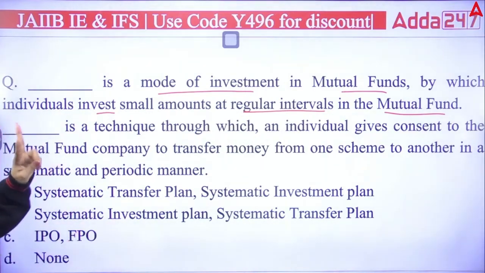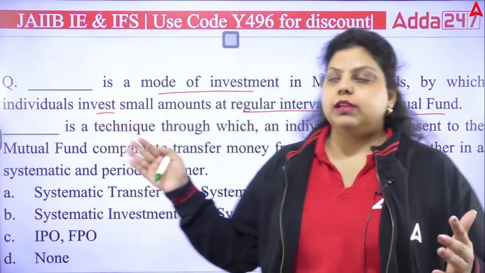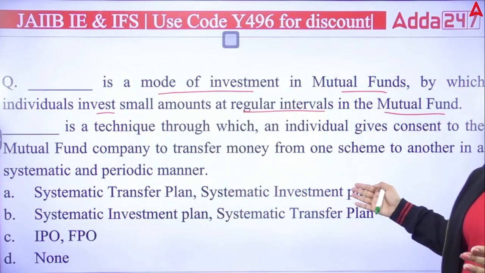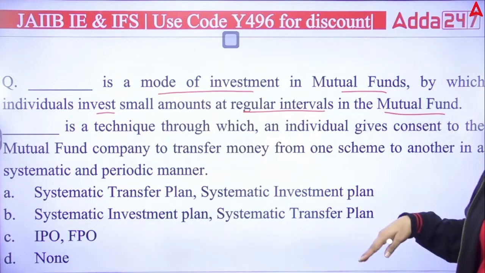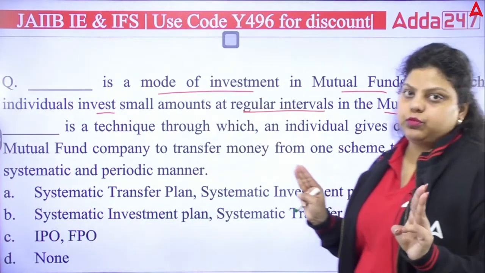So you have two plans. Mutual funds actually have 3 plans, and I will tell you the names of them. Systematic transfer plan, systematic investment plan, systematic withdrawal plan. SIP, STP, SWP. These are the 3 plans of mutual funds.